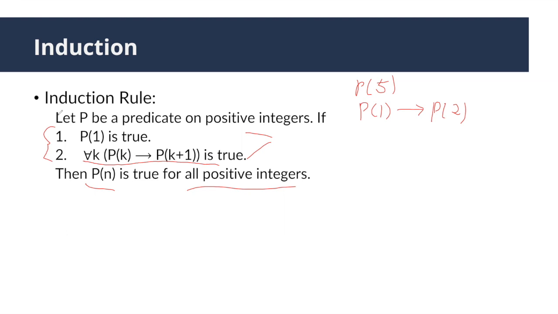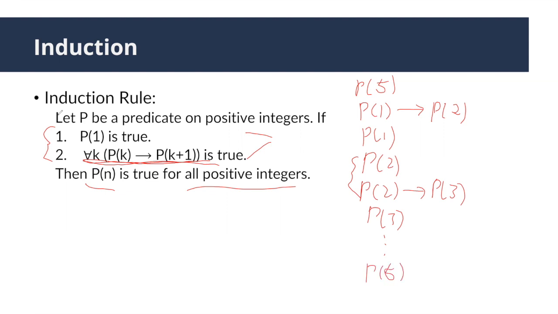And then combining this one with P1, we can prove P2 is true. Then we use this UI rule again on the second statement. We can conclude P2 implies P3. Then combining these 2, we can imply P3 is true. So now you can see the pattern. You can repeatedly apply the UI rule on this one to prove P5 is true. And by repeatedly using this UI rule, you can actually prove Pn is true for all positive integers.